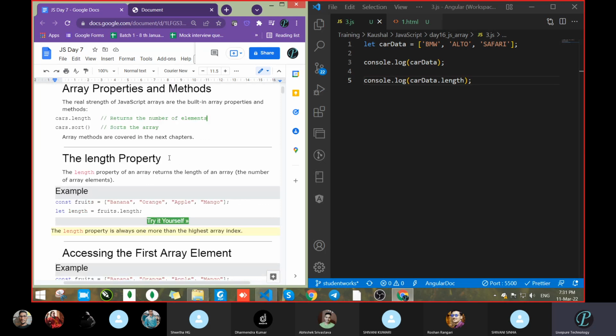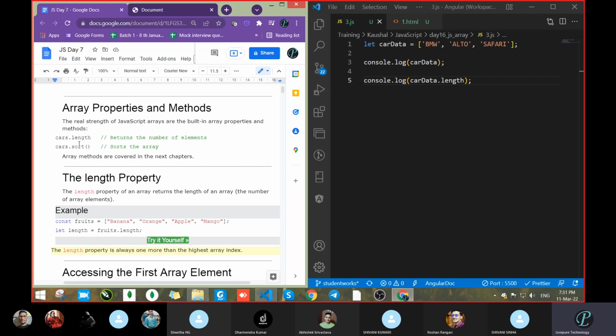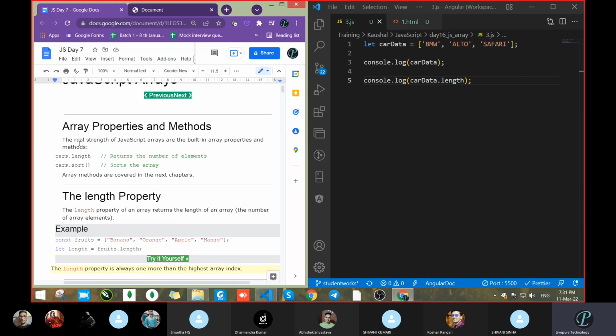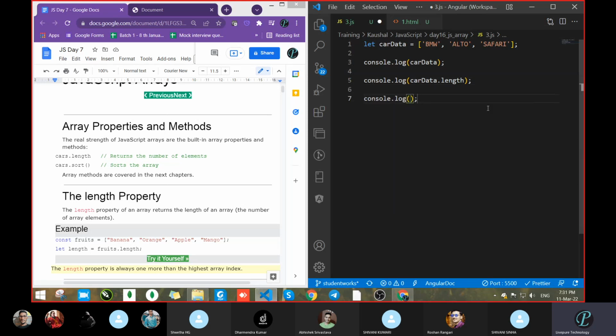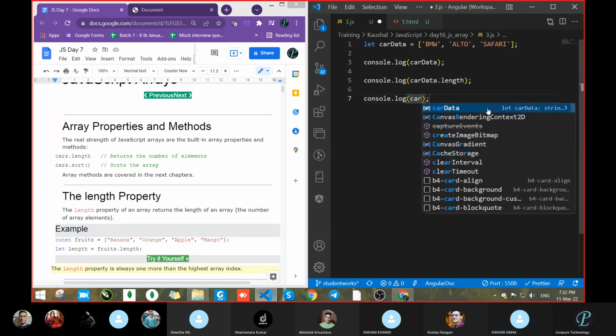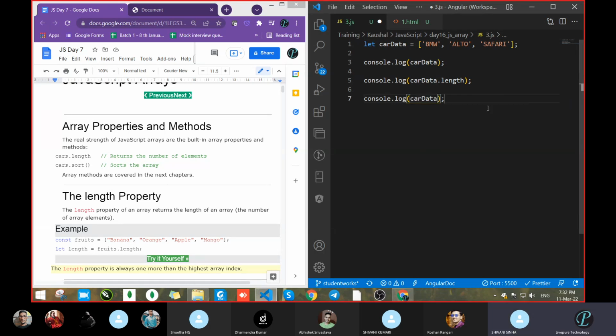Got it? Next, you have to sort the data. What is the meaning of sort? What do you get from the term sorting? Any idea from mathematics? Had you seen ascending order and descending order? Sir, arranging data in a proper manner, like ascending order, descending order. Yes, that manner of arranging is sorting as per our requirement.